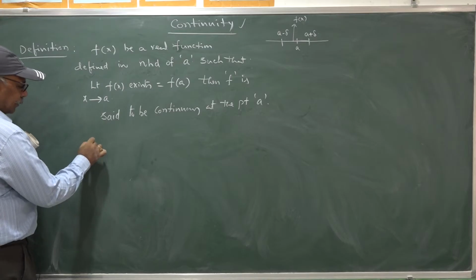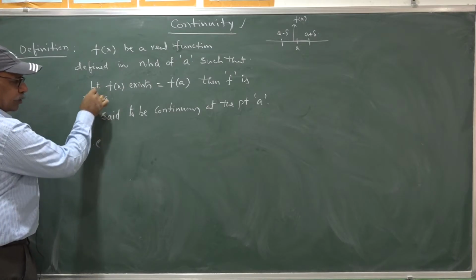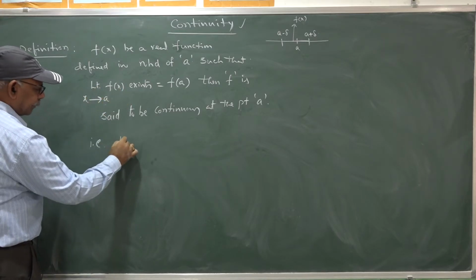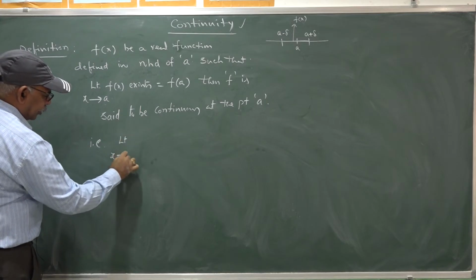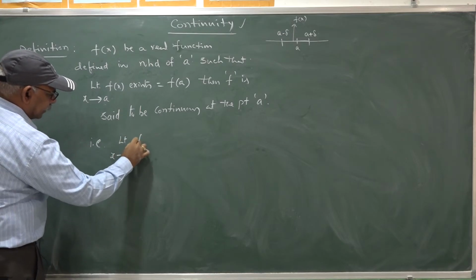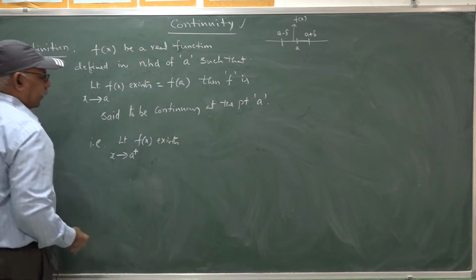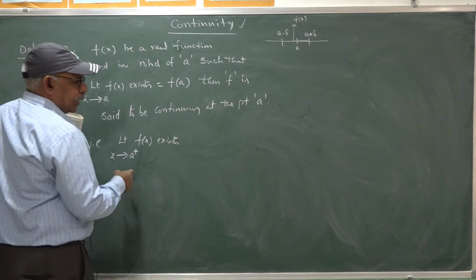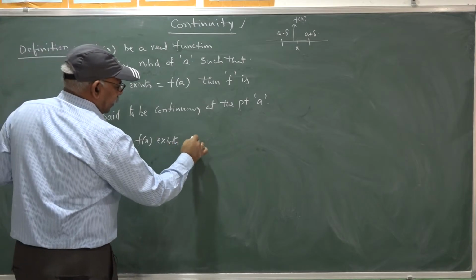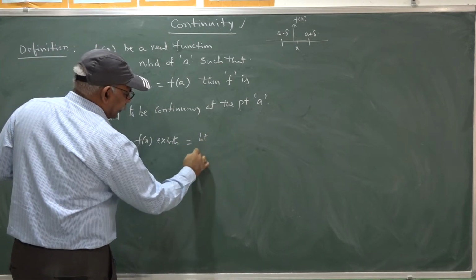That is, the limit as x goes to a of f(x) exists means the limit as x goes to a plus of f(x) exists, the right limit of the function at a exists and takes a finite value, of course.